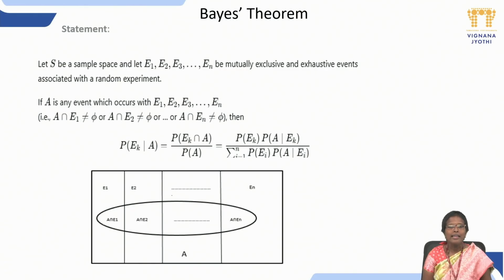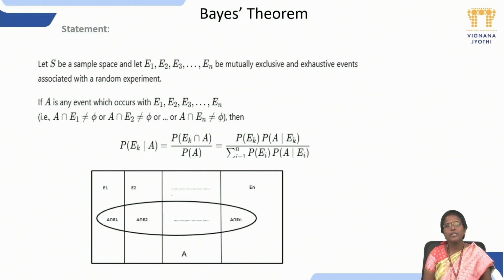Then A is any event which occurs along with the events E1, E2, and so on, En, such that the intersection of A with E1, E2, En is the null set. So, they are mutually exclusive events.